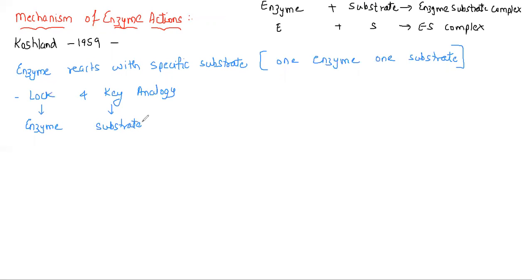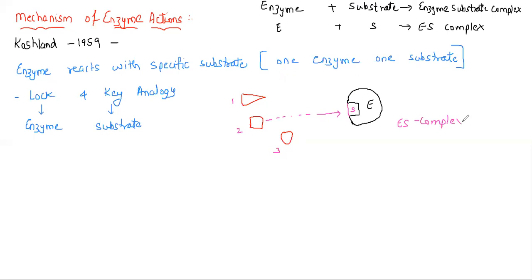I will draw one diagram that will help you understand in a better way. So let us take this to be the lock. This lock is nothing but the enzyme. And I draw different keys. This is one key, this is another key, this is another key. So there are three different keys, 1, 2, and 3. This one is going to fit here. So now this is what is the enzyme substrate complex, which we all call the ES complex.